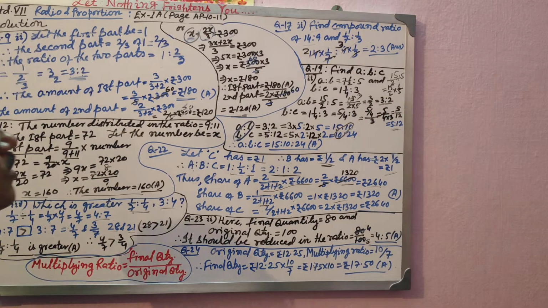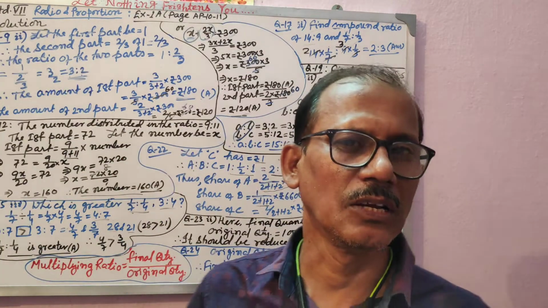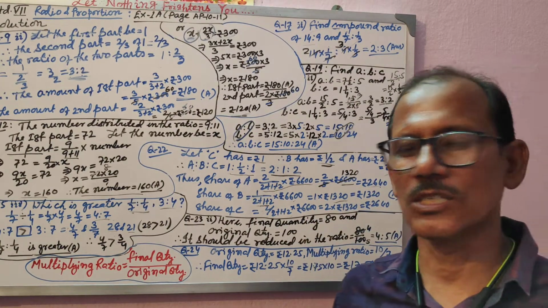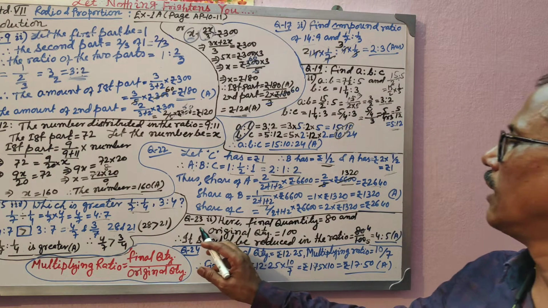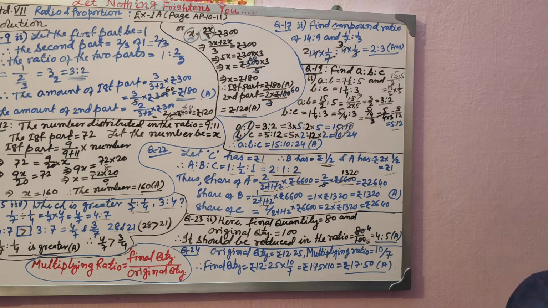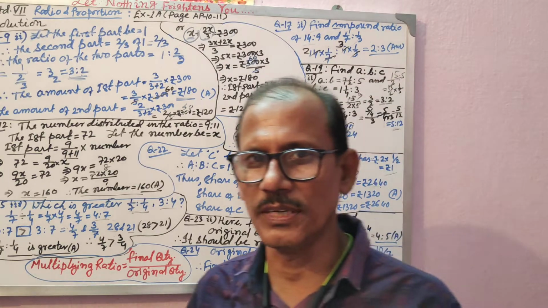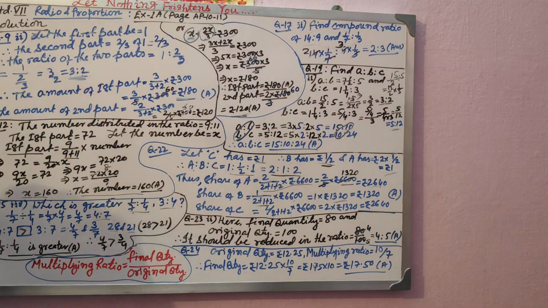I will tell you, if you go for this x procedure, it will be easier, but I am teaching you ratio, that is why I have just taken the sum of the ratios formula. Could you understand me? Now 23 I will do. Here there is something called multiplying ratio, which I have not sent you. Multiplying ratio means the final quantity divided by the original quantity. Remember this: if you multiply this ratio with the quantity, you will find the required quantity.